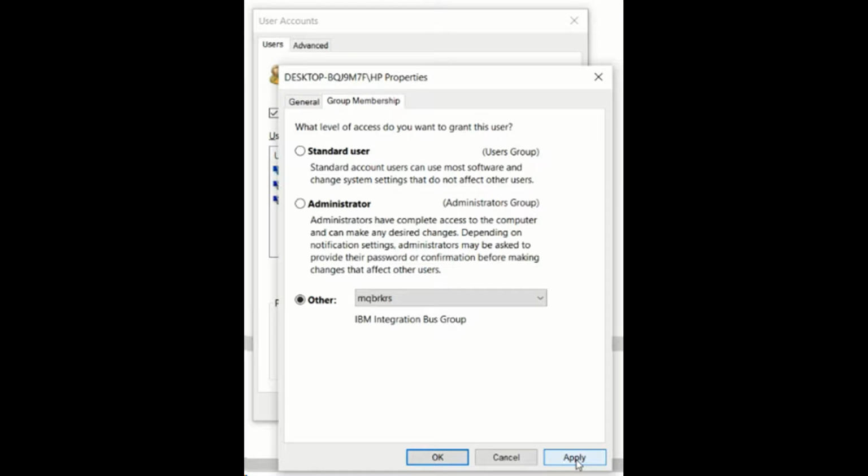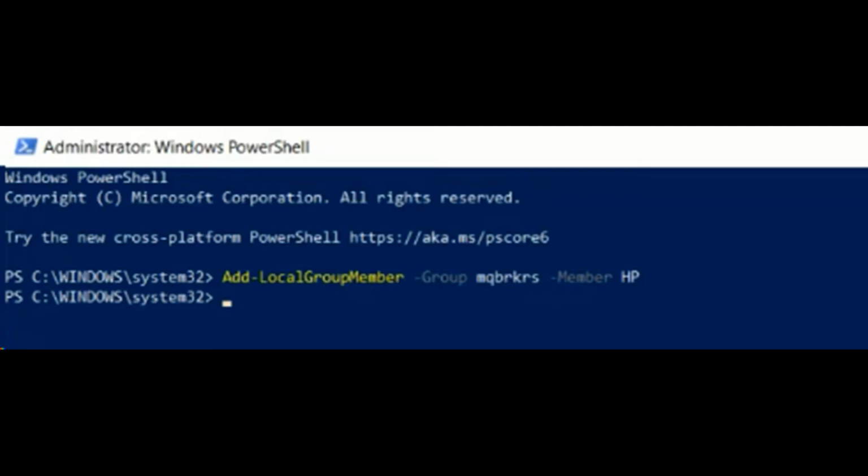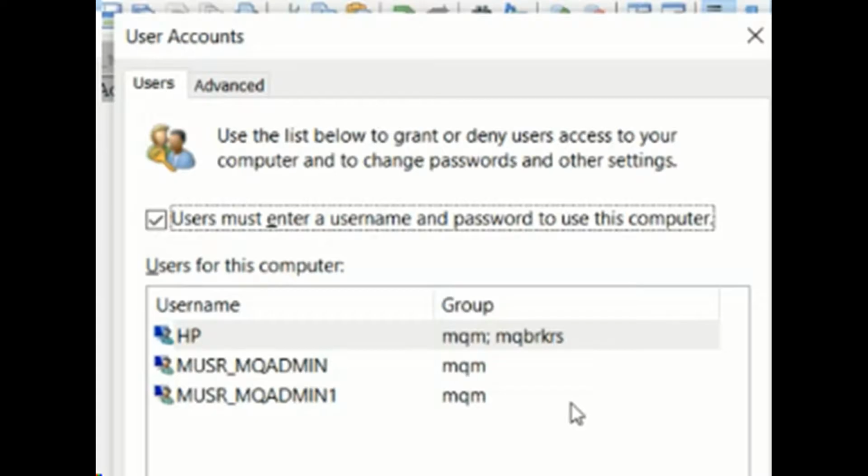But the Home Edition of Windows does not allow you to select more than one. I use PowerShell to modify the user HP and add him to the MQBRKS group. See how the user HP is part of two groups, MQM and MQBRKS.